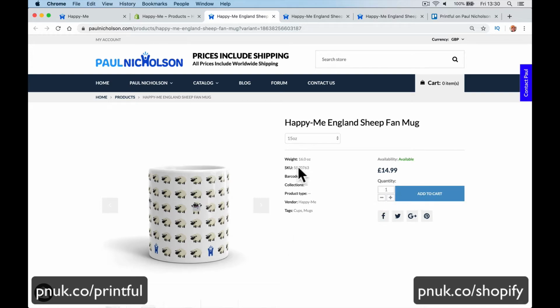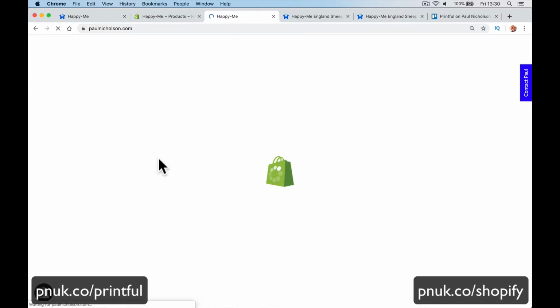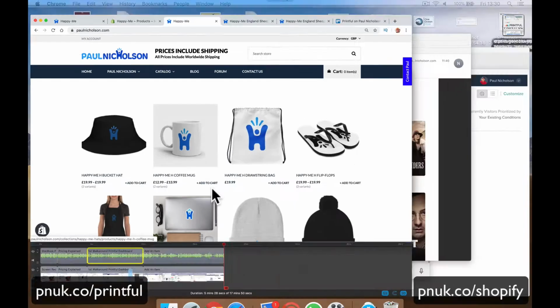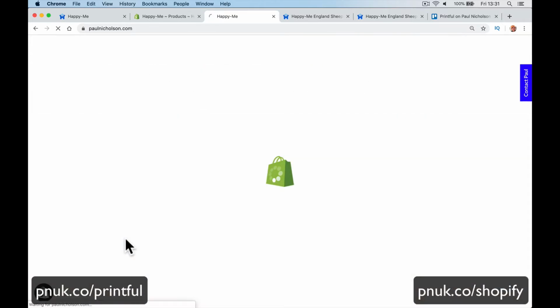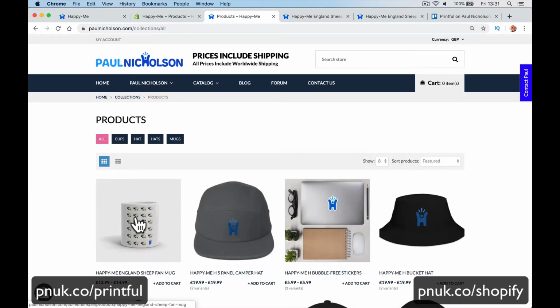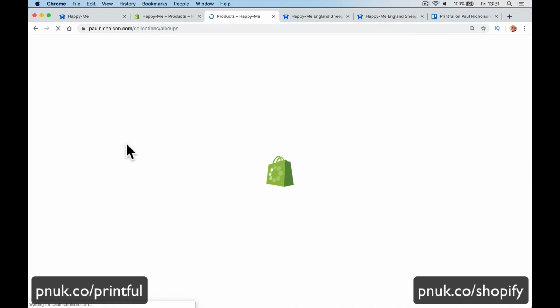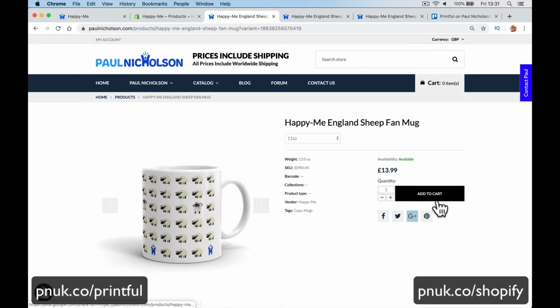So obviously, anybody comes to your shop, it might not show on that original page. Let's have a look at it. I don't know, it'll show. So here it is, in the hats and the cups section. Cups, Happy Me mug, and I'm just going to add it to cart, right?